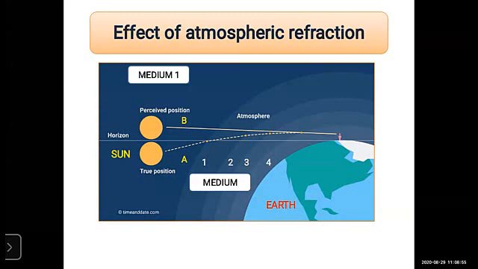Why? Because the velocity of light also changes. It changes the velocity of light because of the density of that medium, and that's why the refractive index of that medium also changes. So this is the reason why the sunrise and sunset happen, why the sun appears bigger than it actually is, and why the stars are twinkling.